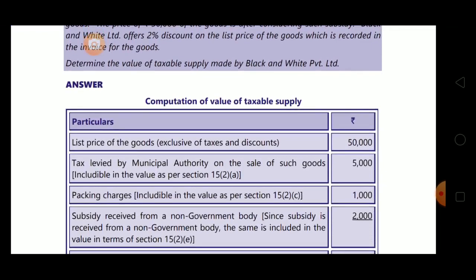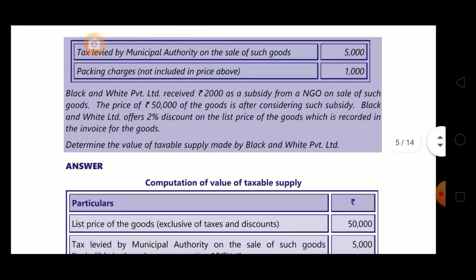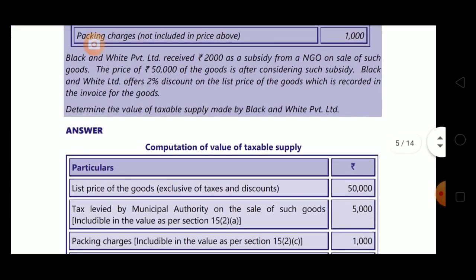So that list price is after considering such subsidy, which means the subsidy was deducted from the value. But it shouldn't be, it should be added to the value, so we'll add it. Now a discount is also offered, 2% discount on list price, which is recorded in the invoice for the goods. So this will also be covered, means this will be excluded. Now look towards the answer.